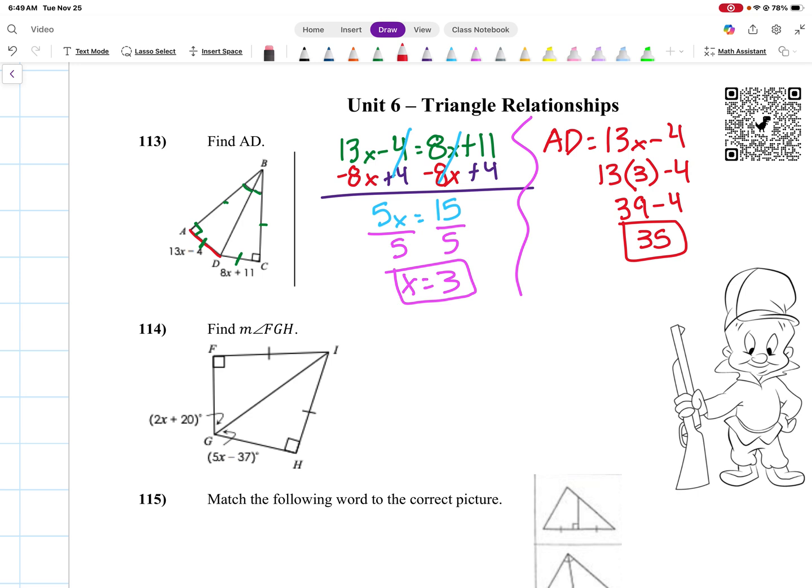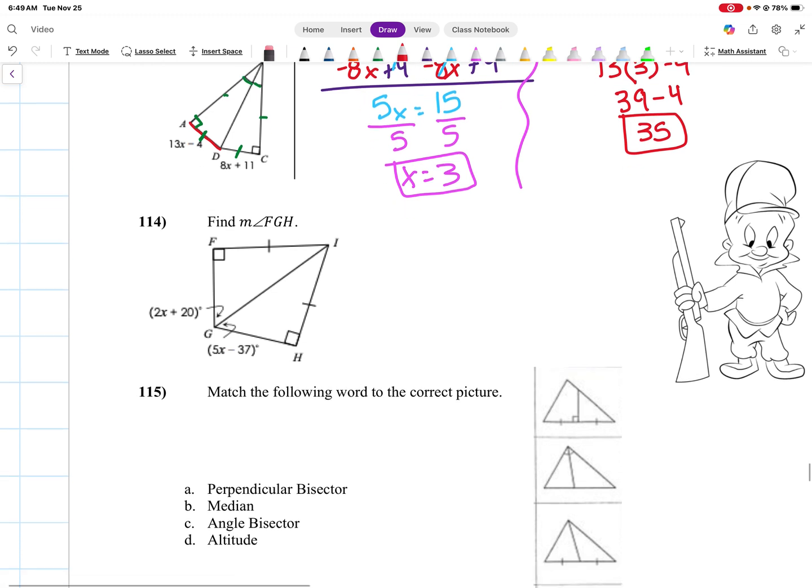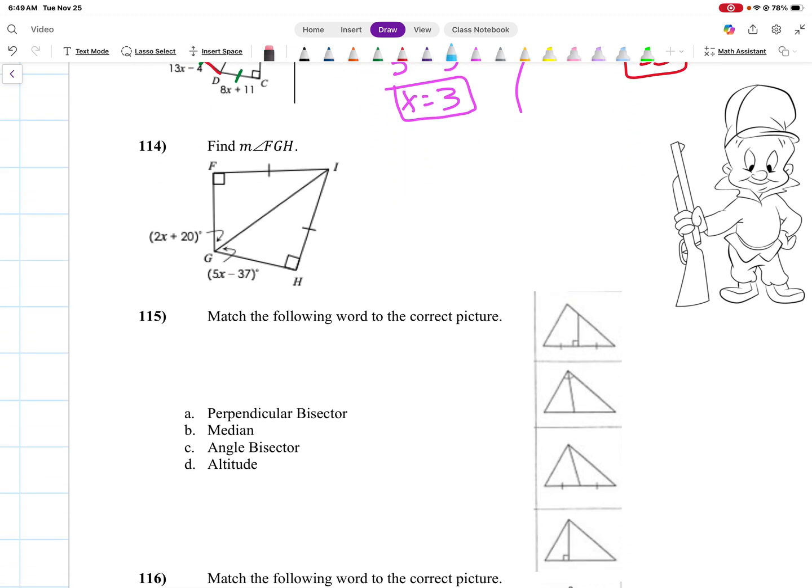All right, 114. Find the measure of angle FGH. So FGH is that full angle there. But if we want to figure out what that full angle is, I got to know what x is first. So in this one, same boat, since we have that right angle, these two sides are congruent. That means this angle and this angle should be the same also. So we're going to set 5x minus 37 equal to 2x plus 20. If you set it as 2x plus 20 equals 5x minus 37, it's fine. How we set it equal doesn't matter because you should still get the same answer.